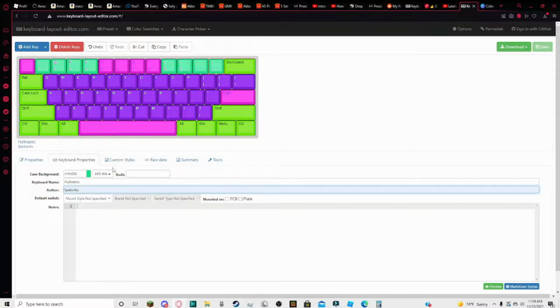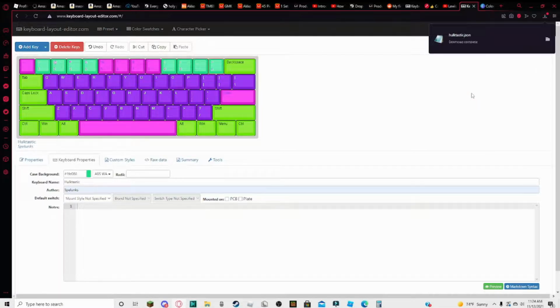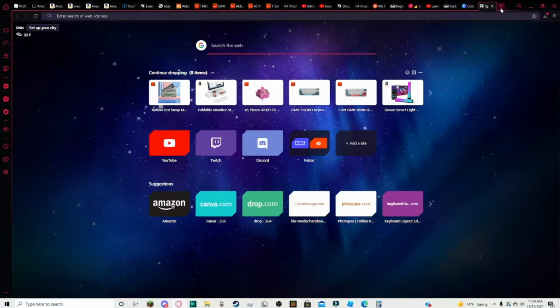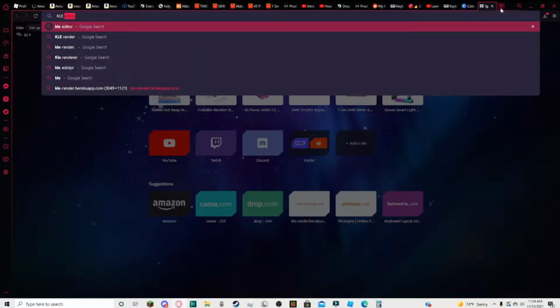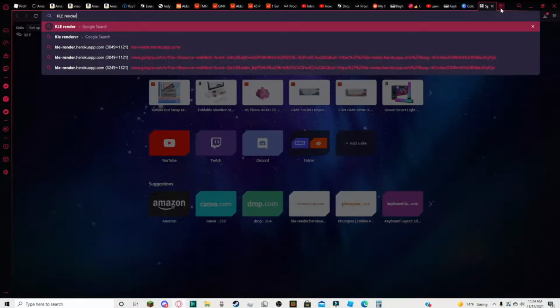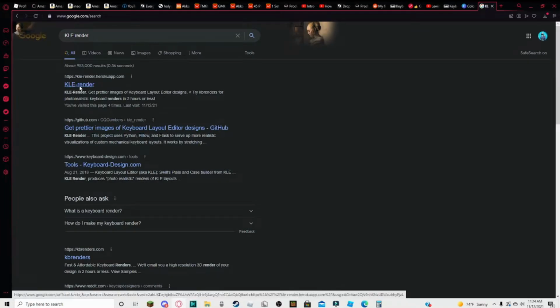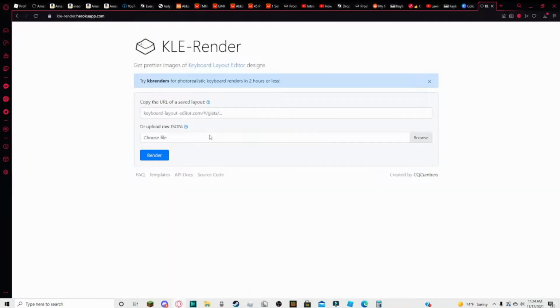So then what you want to do is download. Make sure that you download it as a JSON file. So this way, now you can go to KLE render, and it'll only take JSON files.